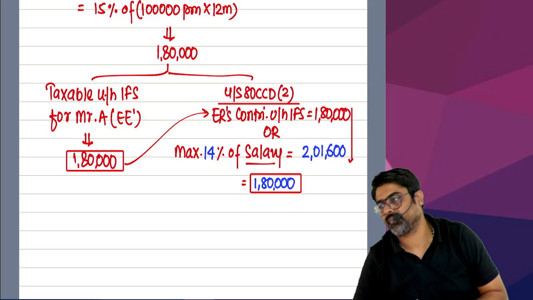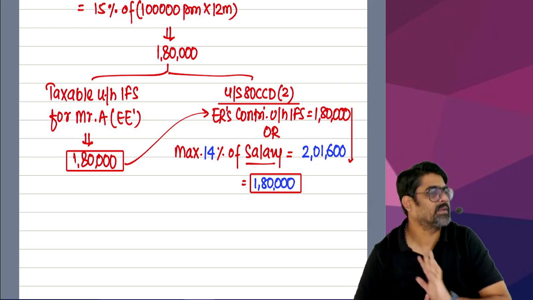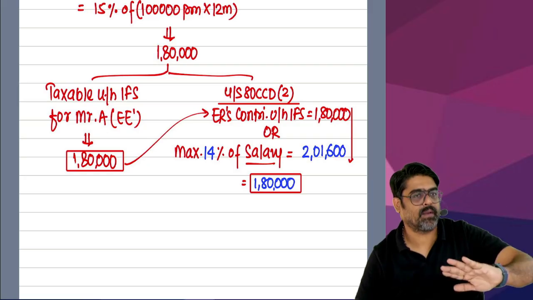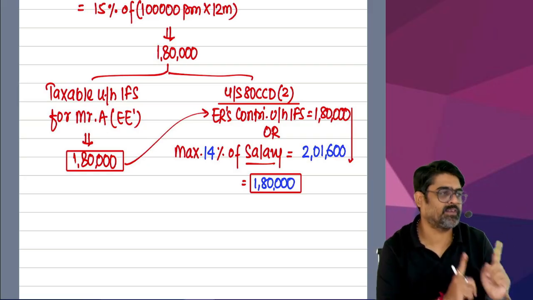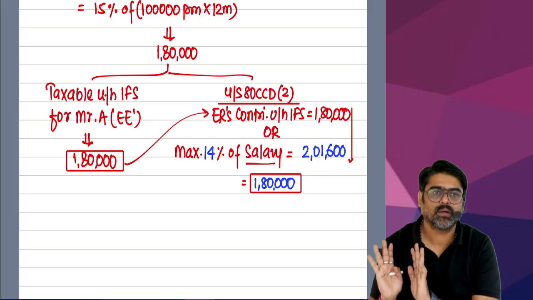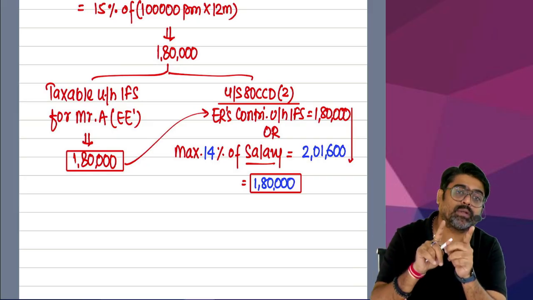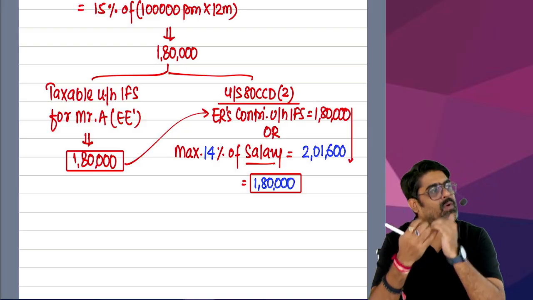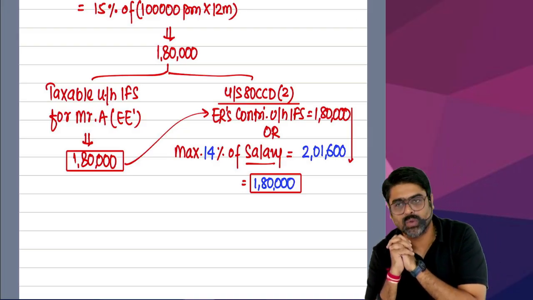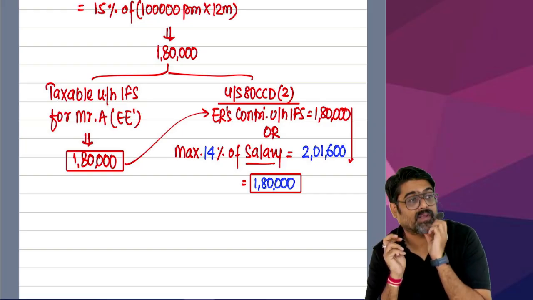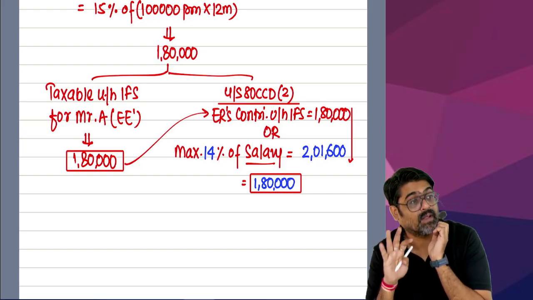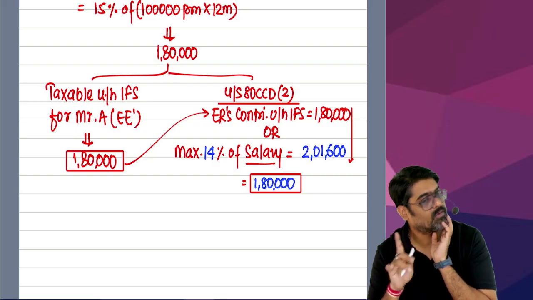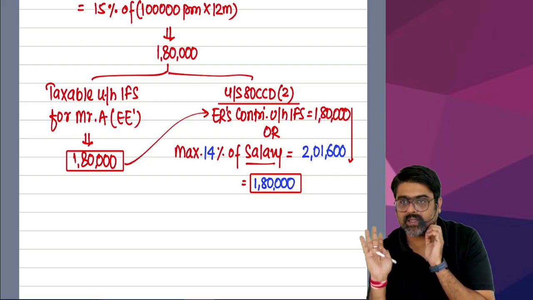Understood or not? So this will be the change only. You will not get 80CCD 1, you will not get 80CCD 1B for your contribution, but 80CCD 2 you will still get. But for that, first you will have to charge the amount under the head salary, and then that amount you can claim under 80CCD 2. But it will be allowed subject to maximum 14%. Whether you are a government employee or a non-government employee will not make any difference. 14% of your salary, to that extent you can claim it.